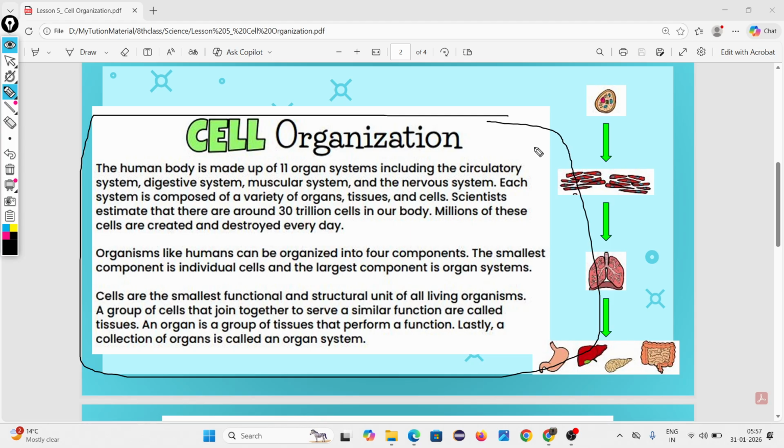Organisms like humans can be organized into four components. The smallest component is the individual cell and the largest component is the organ system. Look at this diagram. It is a cell. Then a group of cells is called tissue. Then it is an organ. Organ means group of tissue.